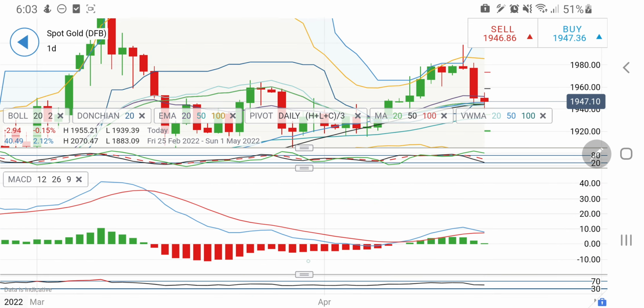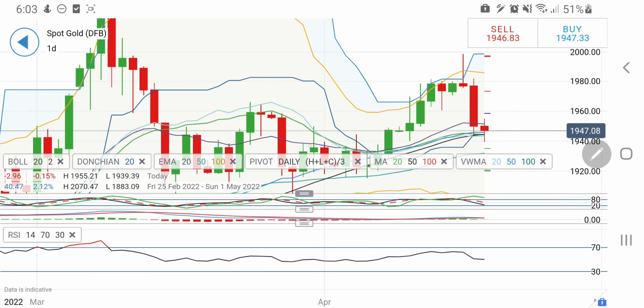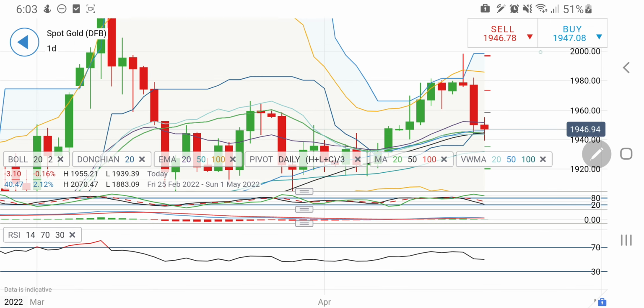MACD is again trying to converge and crossover for a sell here, and RSI is not showing any symptoms of either overbought or oversold zone. So take your positions accordingly. Probably we may see a bounce back, but only if it sustains above the 1950-51 zone will I expect it to rise, and then the rise could be stronger this time, where you can expect it to hit the 1960-1970 zone. So take your positions accordingly.